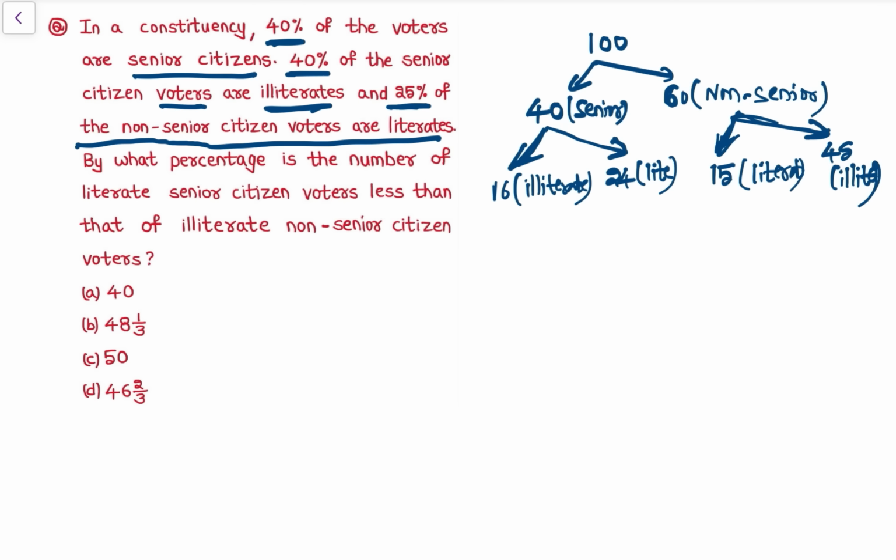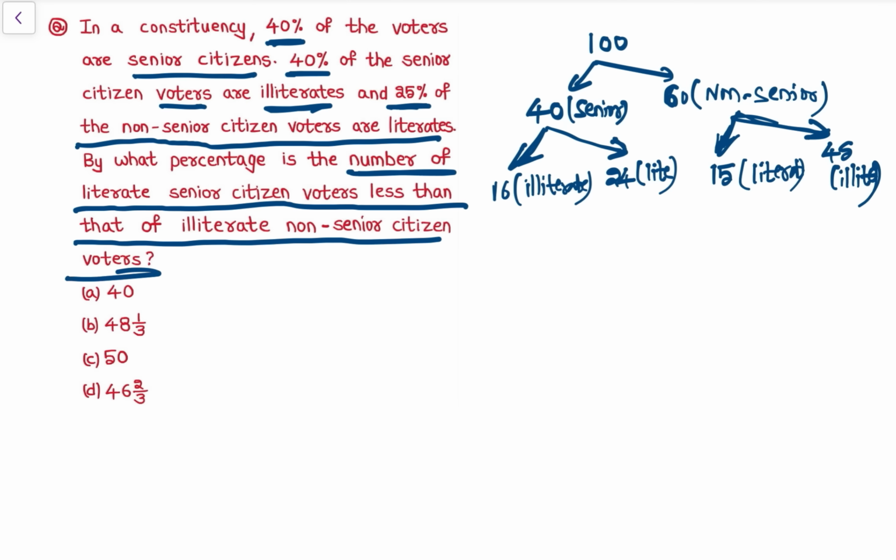So then, by what percentage is the number of literate senior citizen voters less than that of illiterate non-senior citizens voters? The number of literate senior citizens is 24. 24 is literate senior citizens. वो कितना परसेंटेज लेस है, voters less than that of illiterate non-senior citizens?